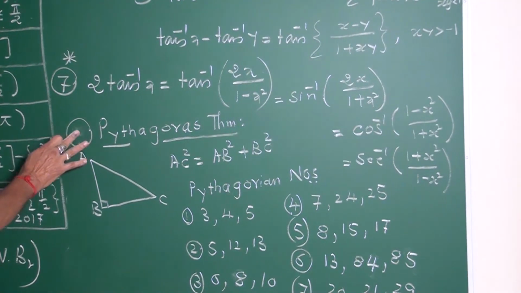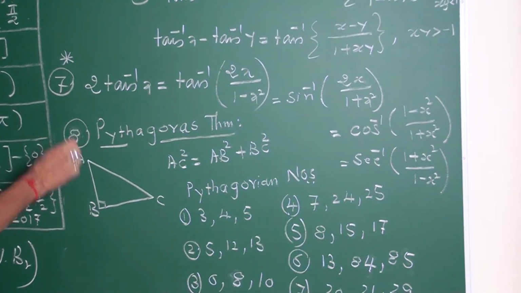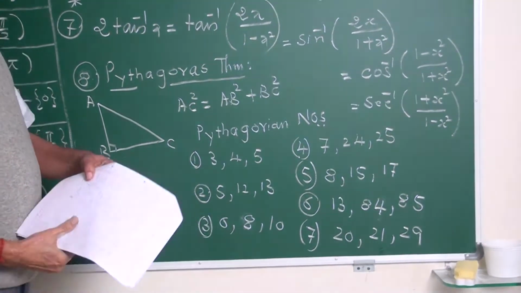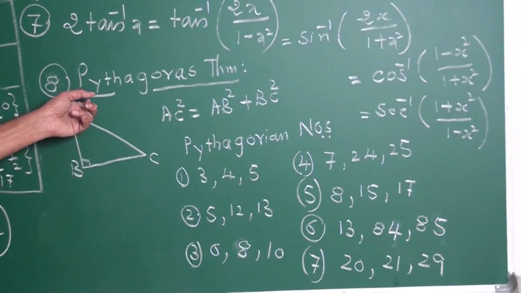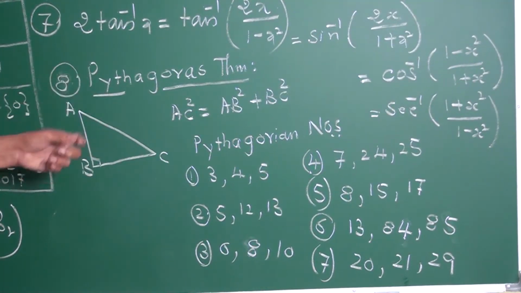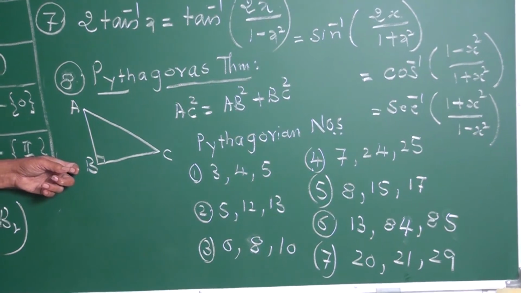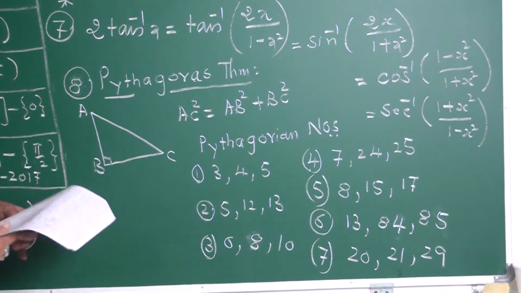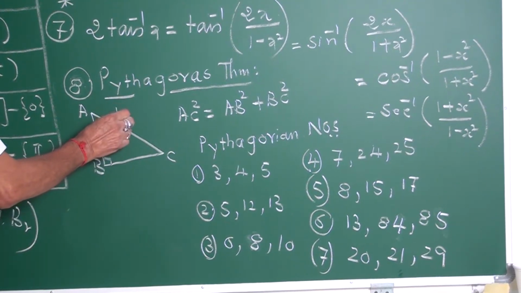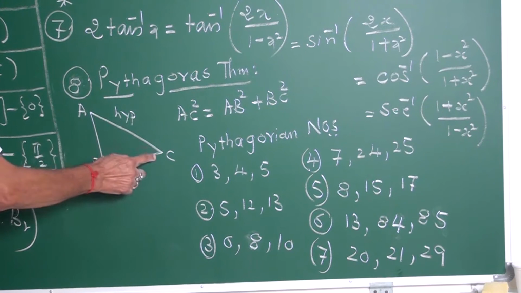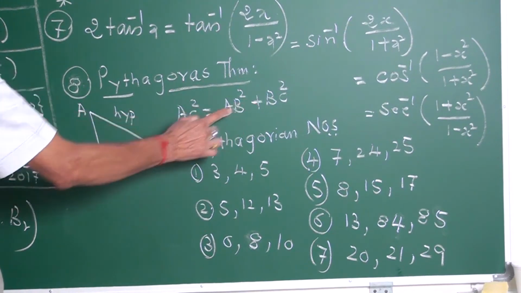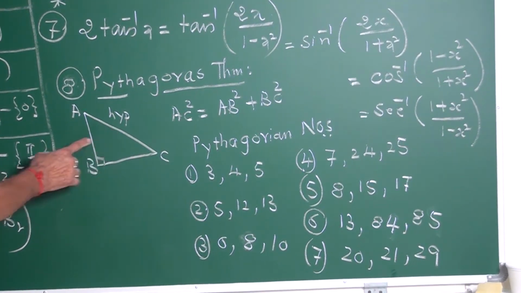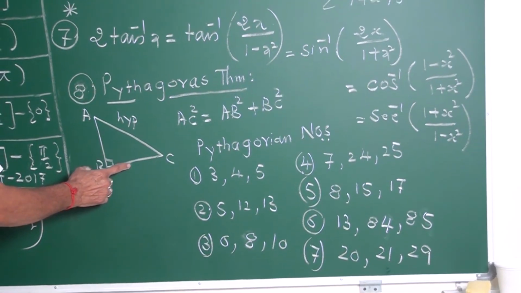Next, this plays a very important role, my friends, especially in doing first type of examples. It is a bridge, my friend. This Pythagoras theorem is a bridge. What is Pythagoras theorem? ABC is a right-angled triangle in which angle B is 90 degrees. AC is the hypotenuse. Then the square of the hypotenuse equals the sum of squares of the remaining two sides. So AC square equals AB square plus BC square.